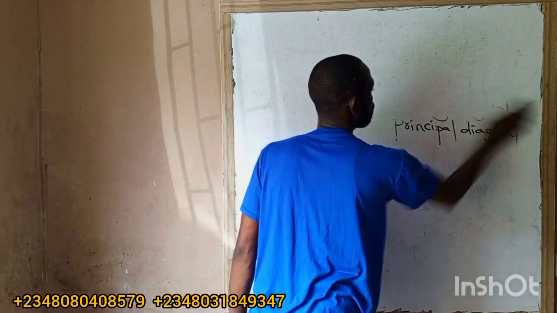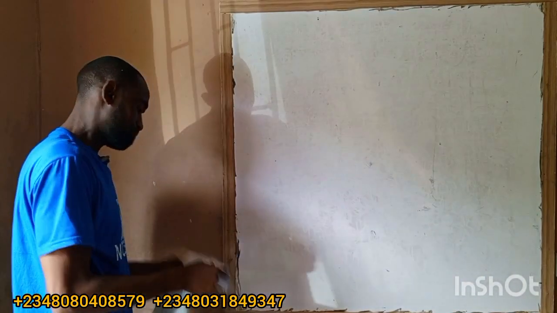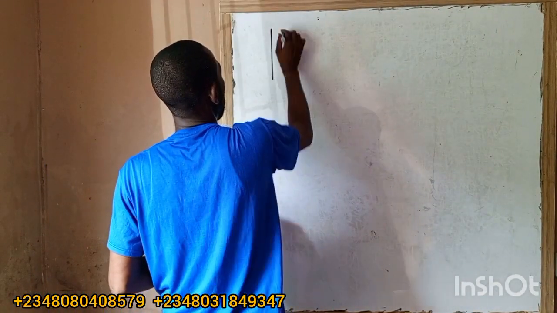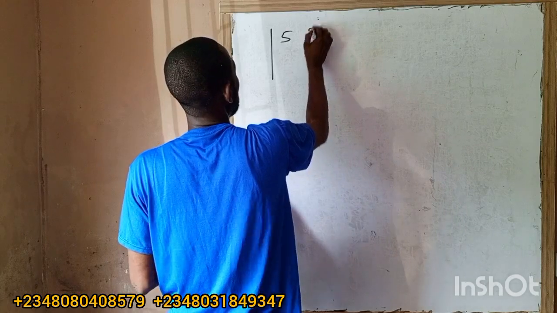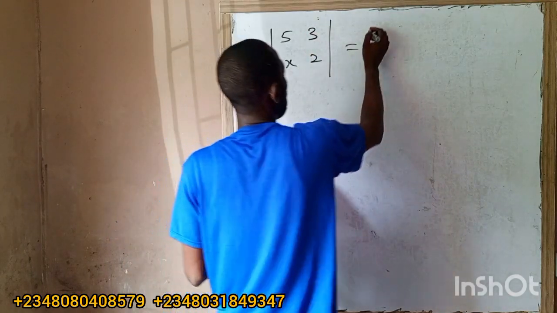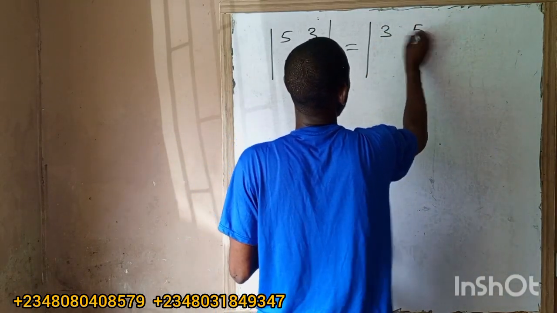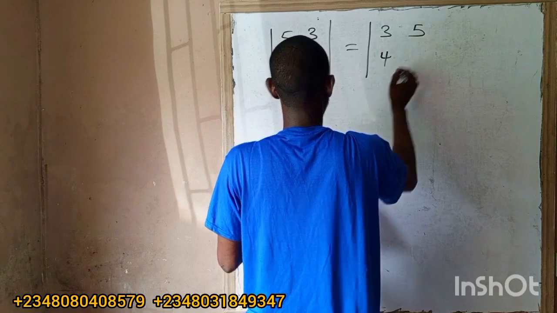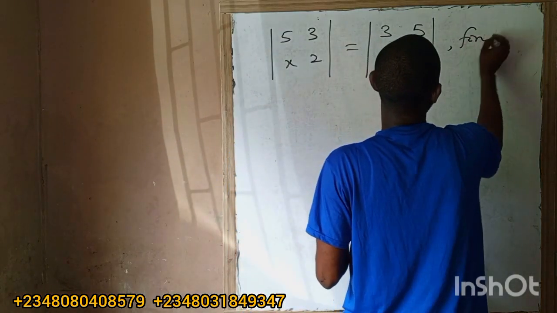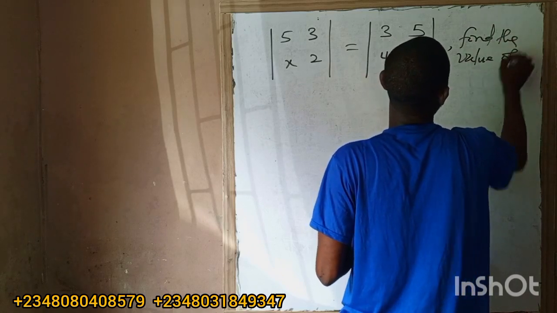So look at this. It says, if the determinant of 5, 3, x, 2 equals the determinant of 3, 5, 4, 5, find the value of x.